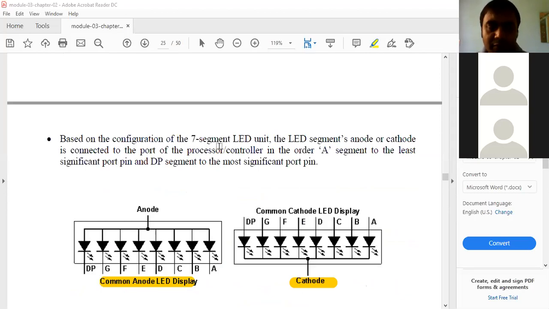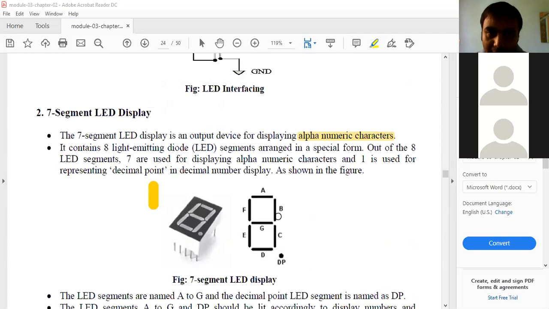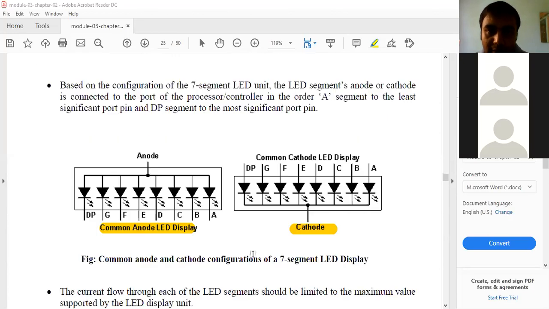Based on the configuration of the 7-segment LED unit, the LED segment anode or cathode is connected to the port of the processor or the controller in the order A. You see ABC here, this is one LED A, this is another LED B, C, D. So when connecting to a port, how is it connected? To the processor or controller in the order, A segment to the least significant port pin.